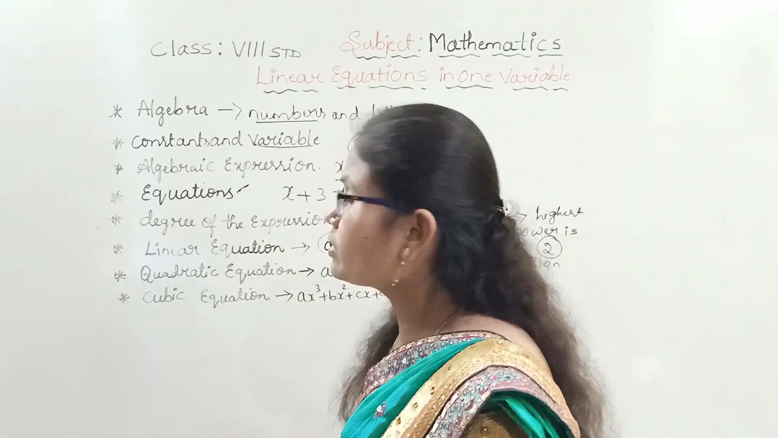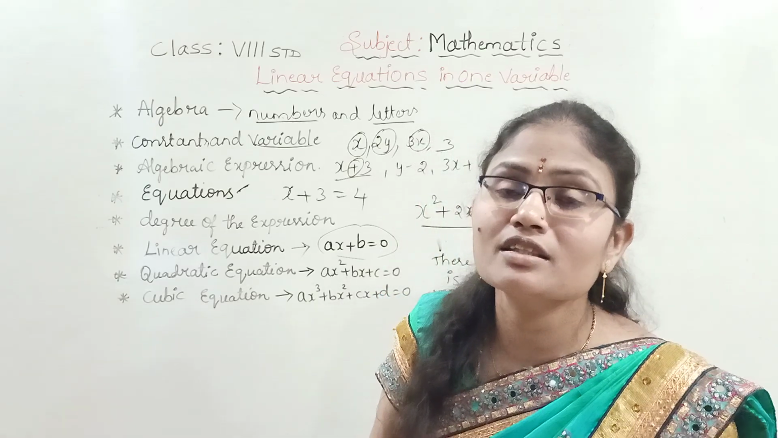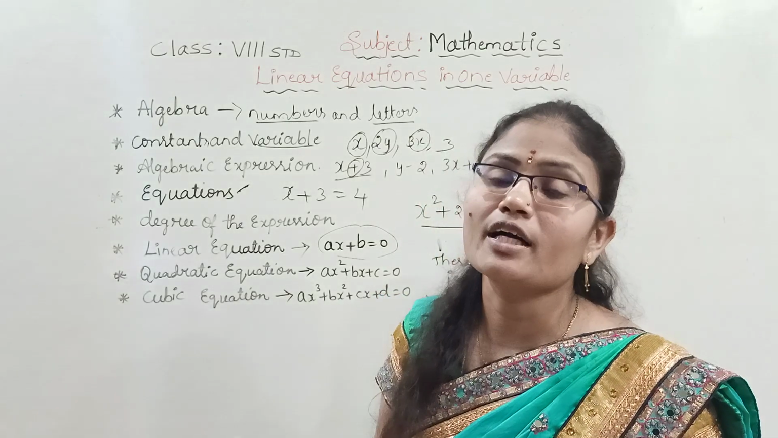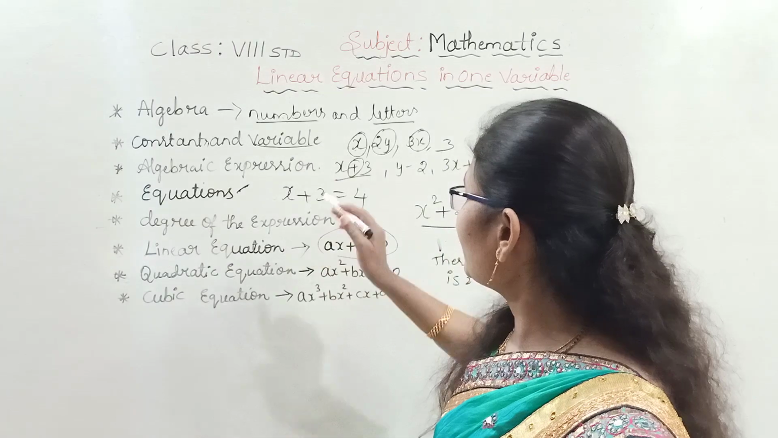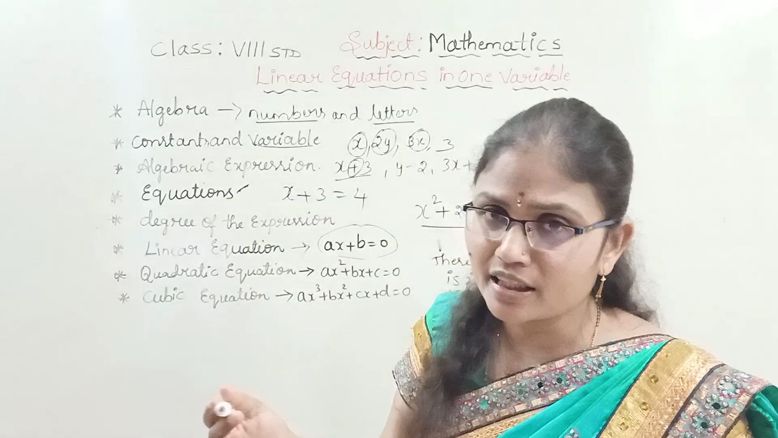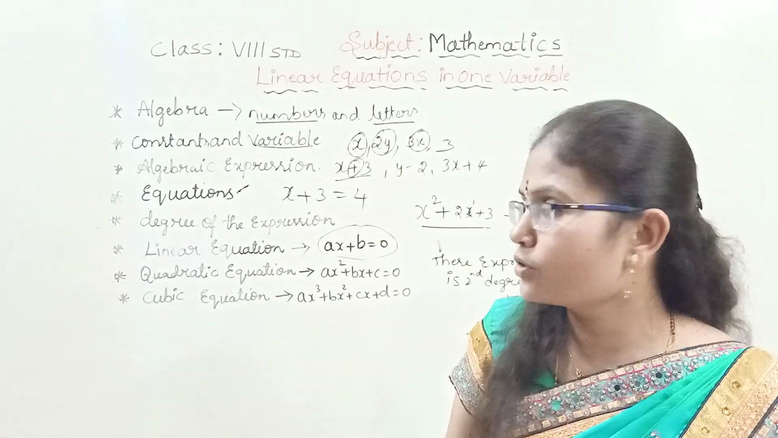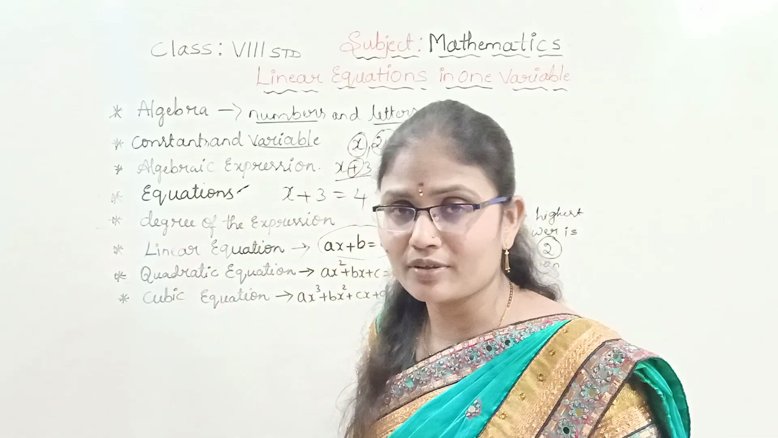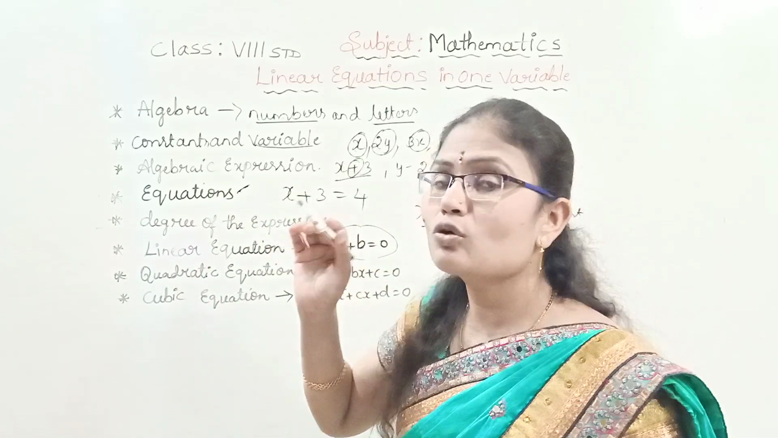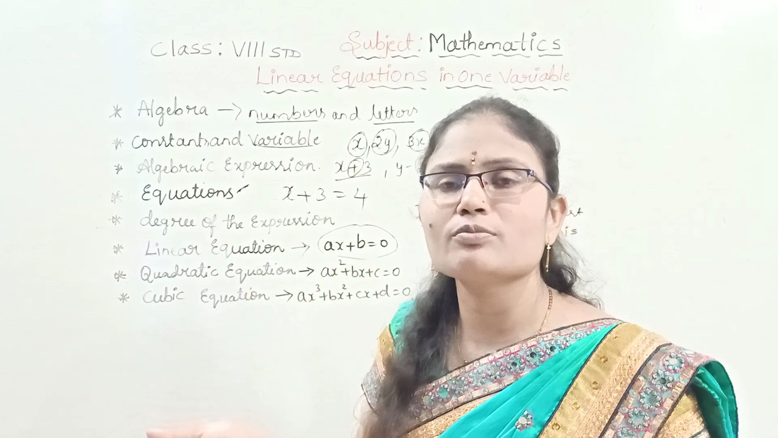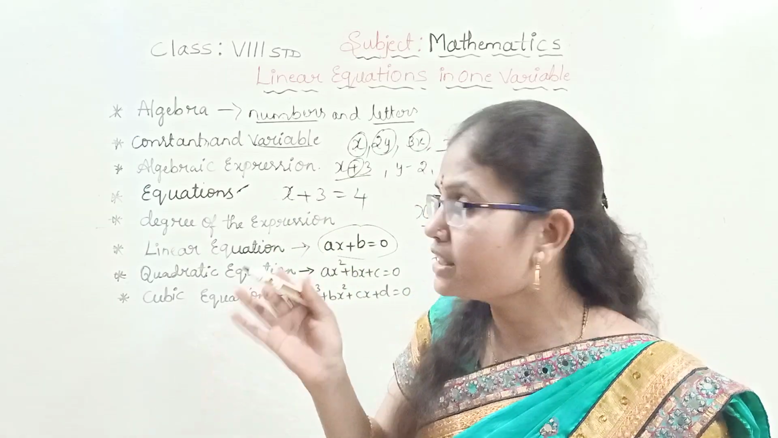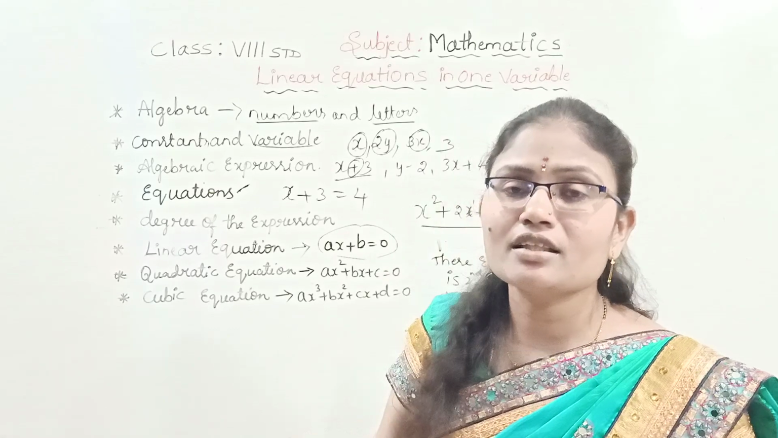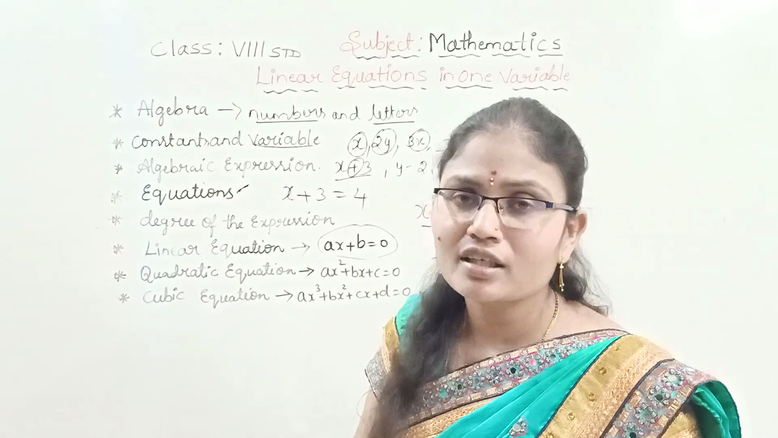In the same way, algebraic expressions are obtained by doing fundamental operations with algebraic terms. Between algebraic terms, if you write any fundamental operations, that becomes an algebraic expression. In the same way, equations. An equation is nothing but two algebraic expressions connected with an equal sign. Then that we are going to call an equation.